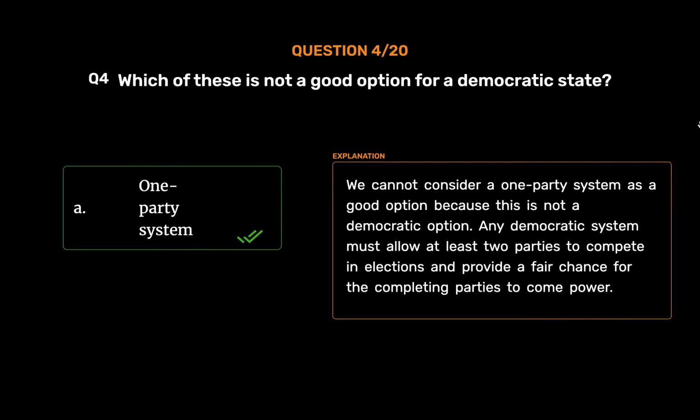One-party system. We cannot consider a one-party system as a good option because this is not a democratic option. Any democratic system must allow at least two parties to compete in elections and provide a fair chance for the competing parties to come to power.